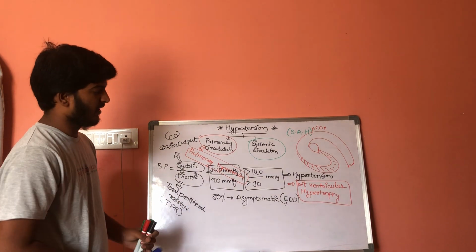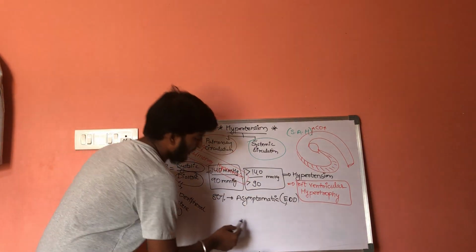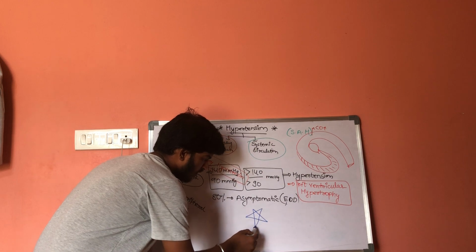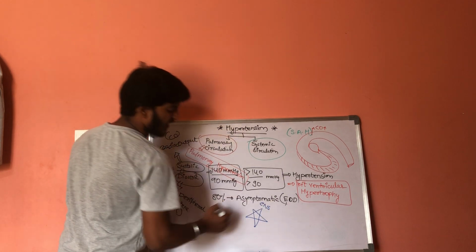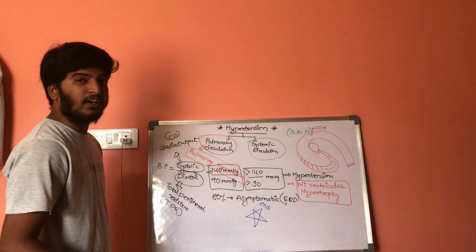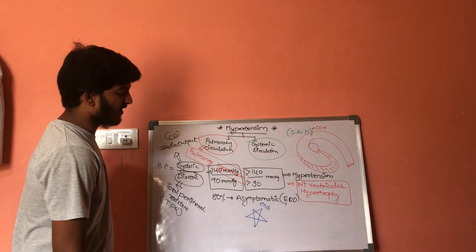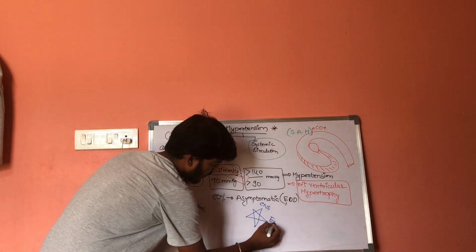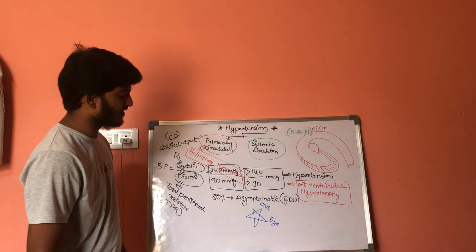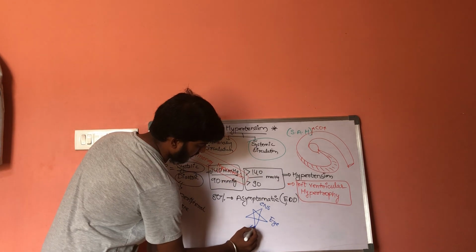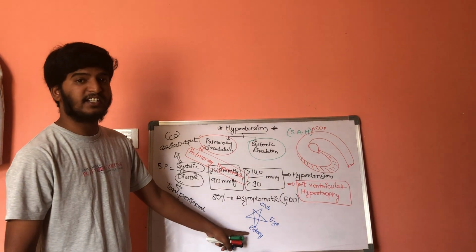There are 5 organs which get damaged as a result of hypertension. What are the 5 organs? First one is the central nervous system. This is the first organ which will get affected. Next one is the eyes, that is, the retina will get affected, called retinal hypertension. Next, the kidneys will get affected, resulting in nephropathy.